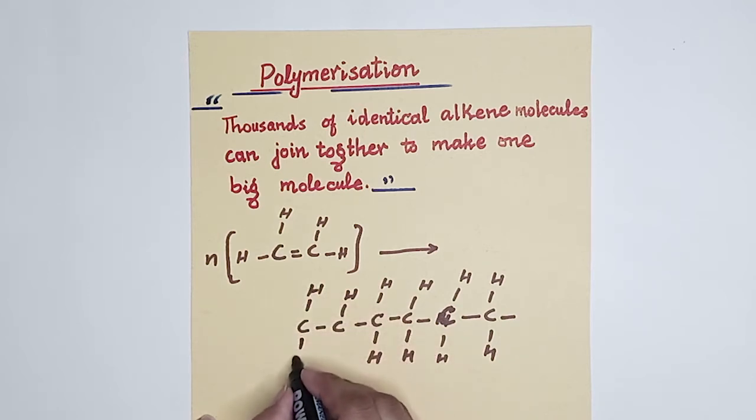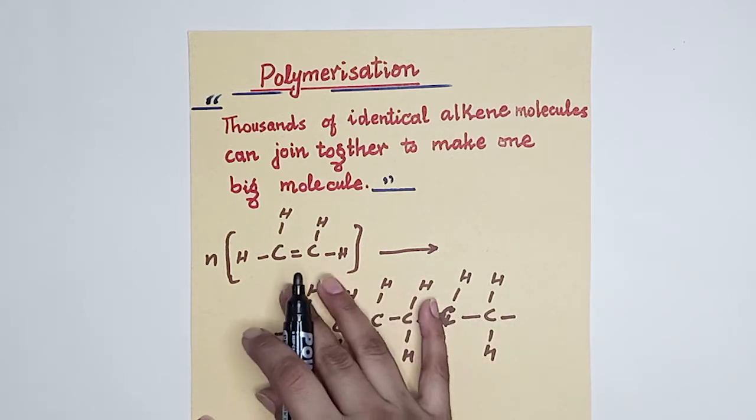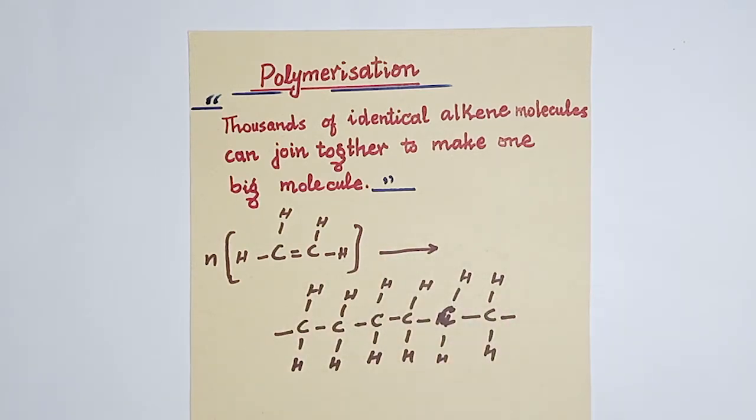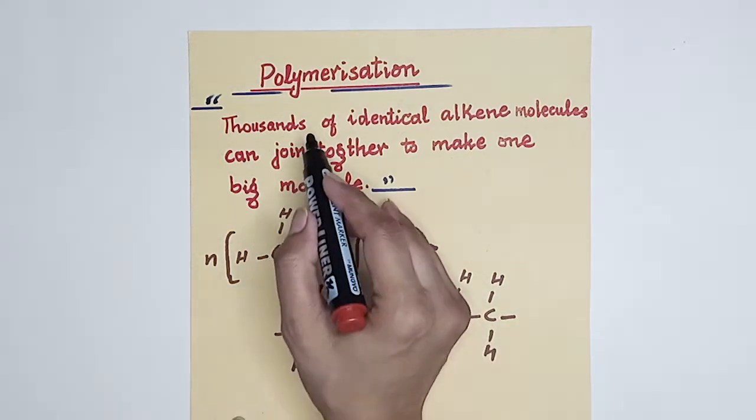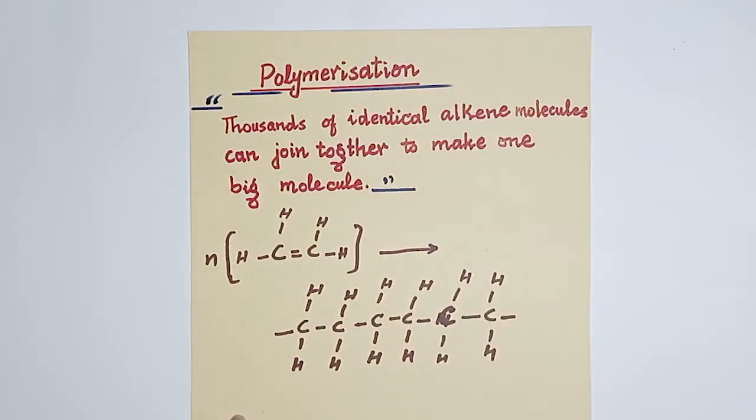So this is a way through which alkene molecules undergo polymerization to give a long chain, a very big molecule. So this is called polymerization, when thousands of identical alkene molecules join together to make one big molecule.